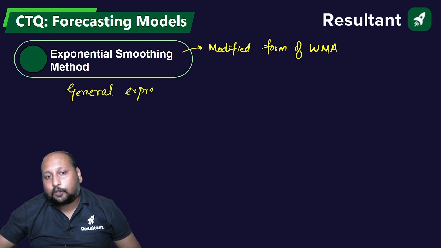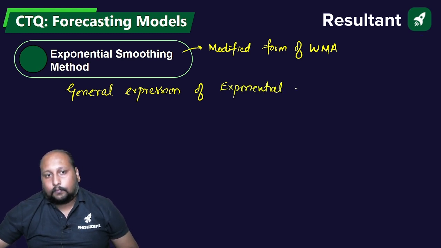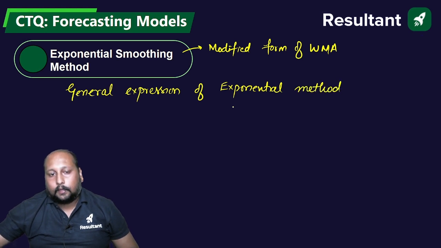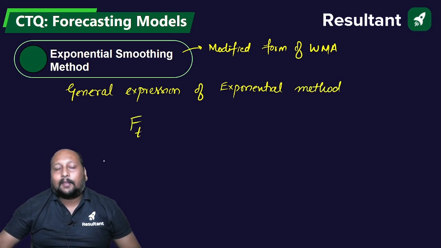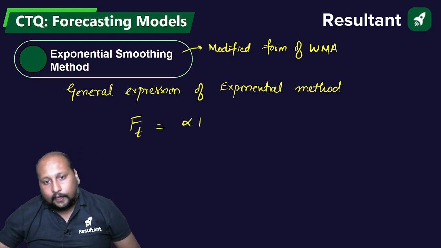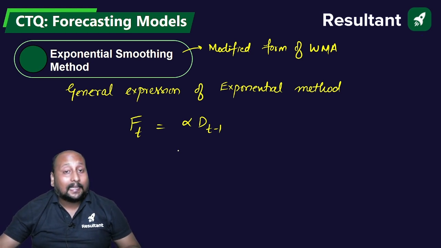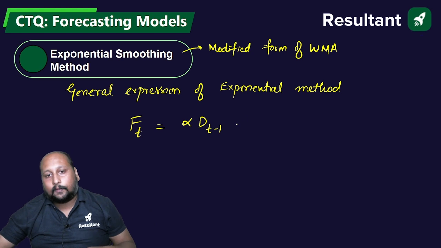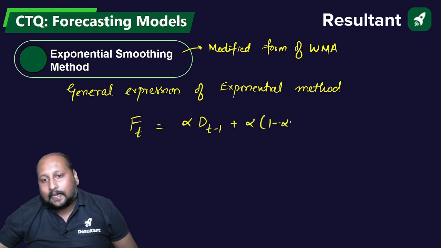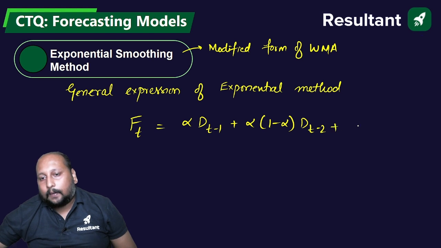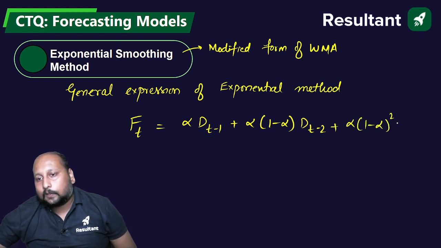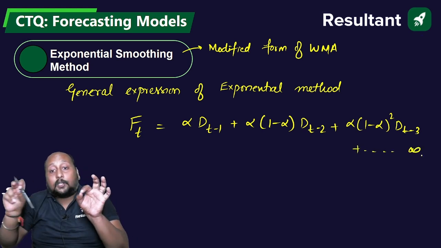So the general expression of the exponential smoothing method is: the forecast for any time period t will be equal to alpha into the demand D(t-1), where capital D is the actual demand and F is the forecasted value, plus alpha into (1 minus alpha) D(t-2), plus alpha into (1 minus alpha) whole square D(t-3), and so on till infinity, because this is an exponentially decreasing way.